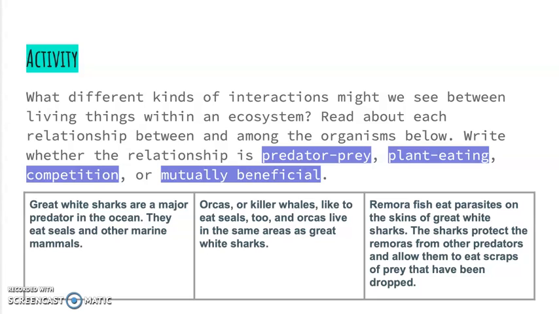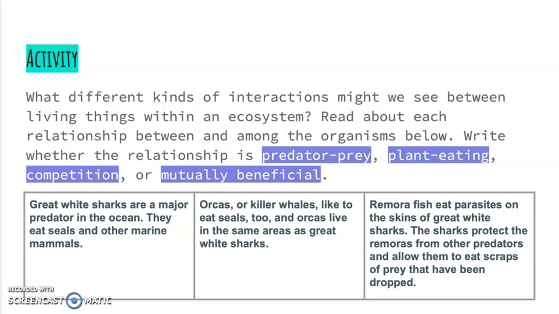So, great whites are a major predator in the ocean. They eat seals and other marine animals. Orcas, or killer whales, like to eat seals too, and orcas live in the same area as great white sharks. Remora fish eat parasites on the skins of the great white sharks. The sharks protect the remoras from other predators and allow them to eat the scraps of prey that have been dropped.